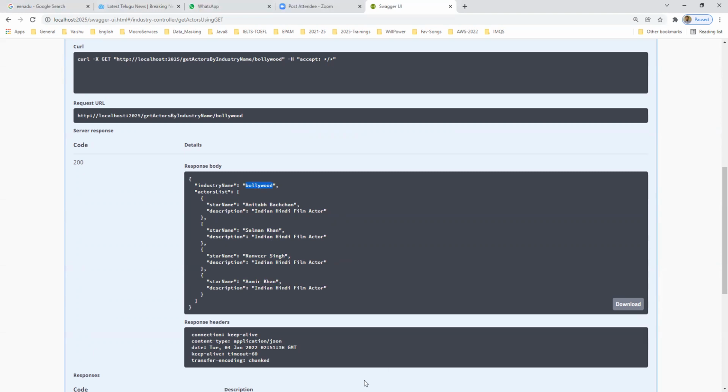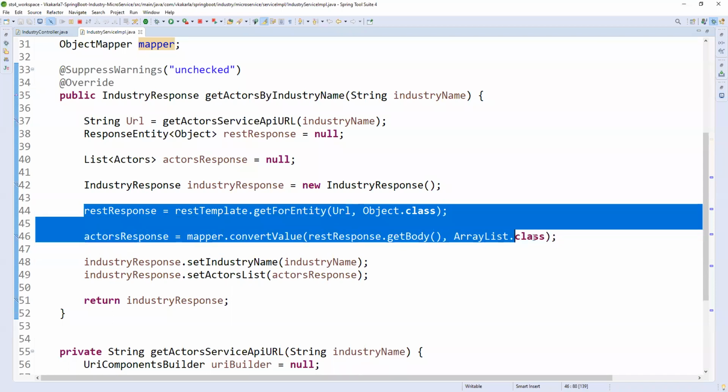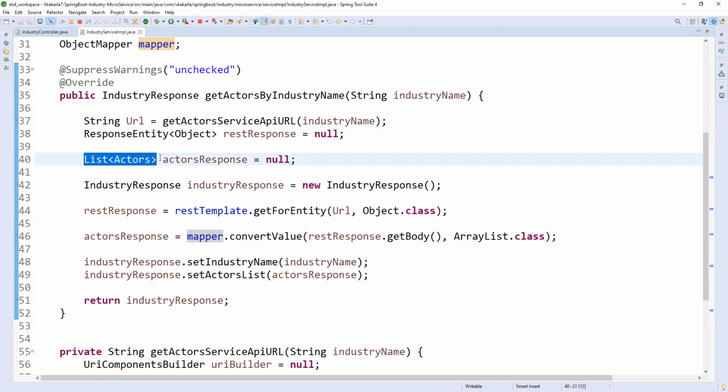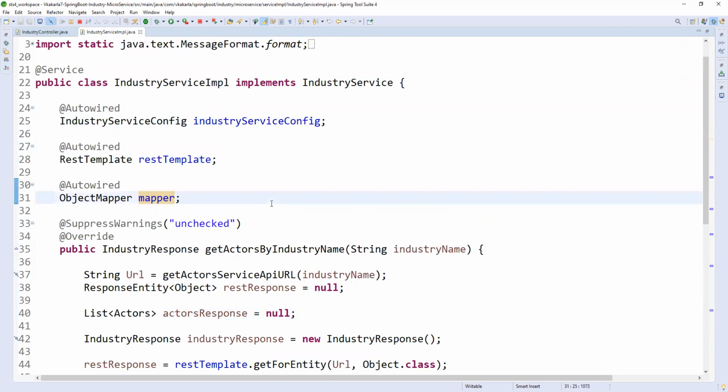But our main motto is how the service is consumed, how we are transforming the data, and how we are preparing the response DTOs based on the response. So this is what we did for internal service communication using this RestTemplate. Tomorrow we will see the external service implementation. Today I will give only this video. Tomorrow I will give both the classes.